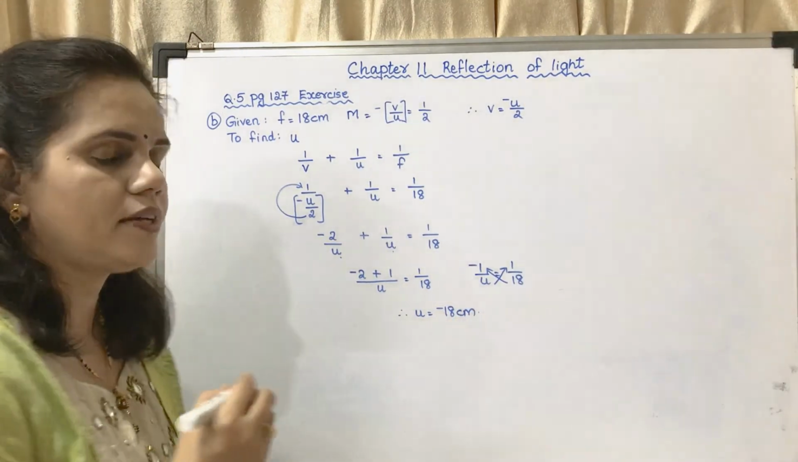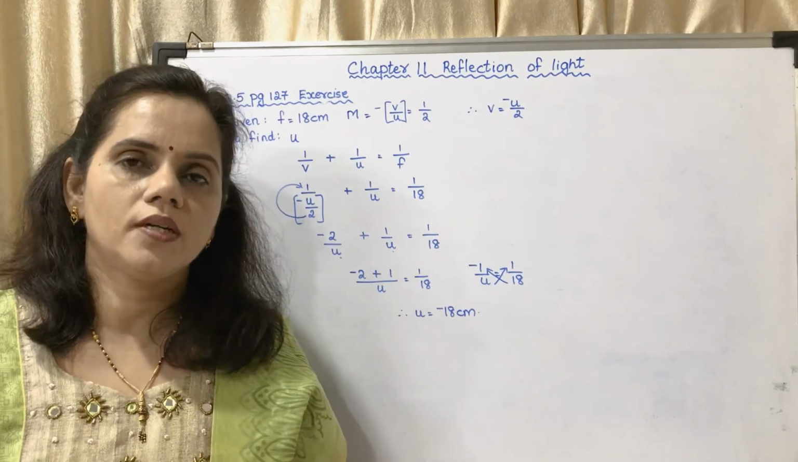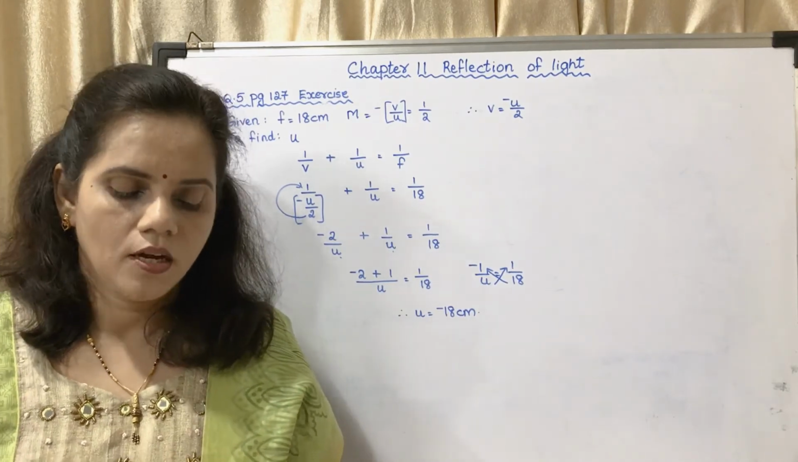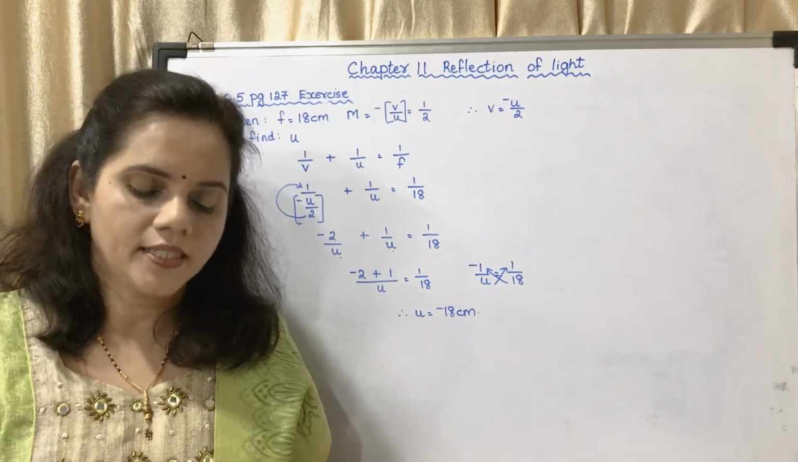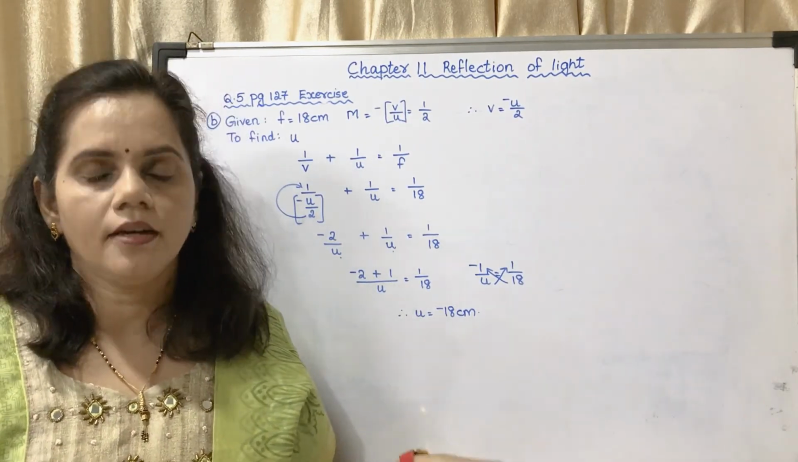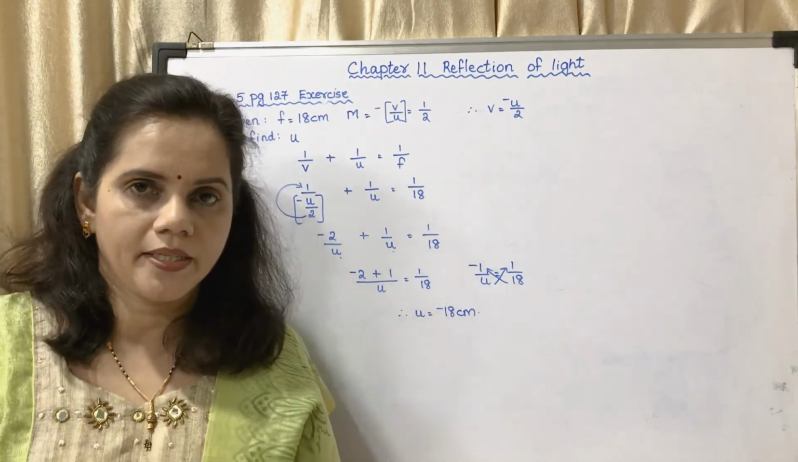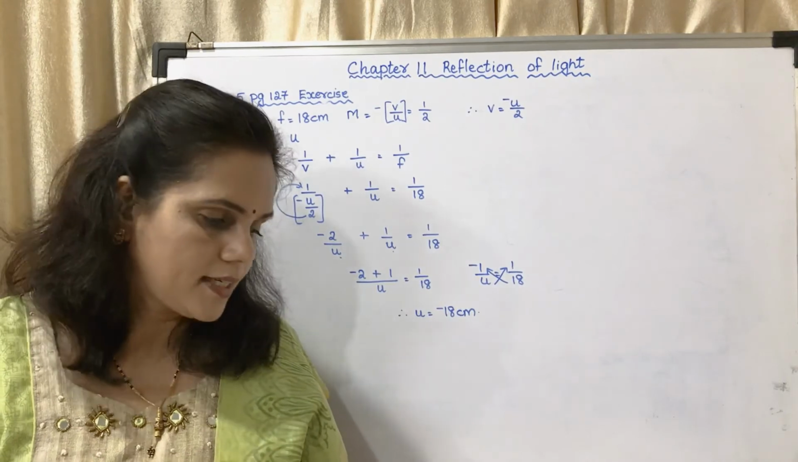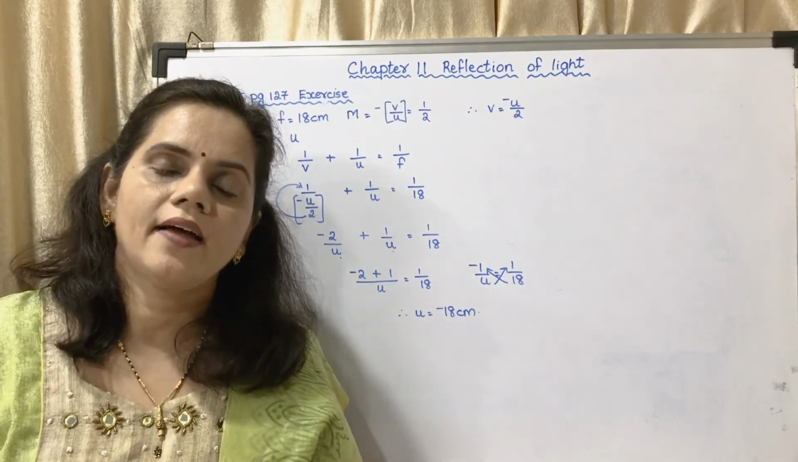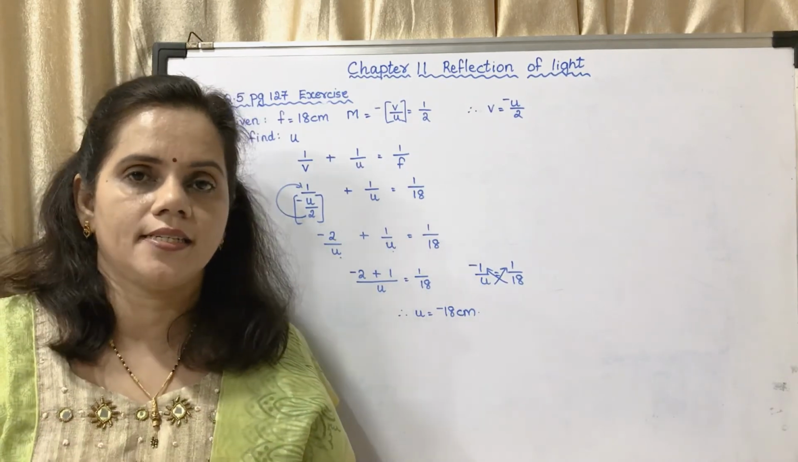Okay, you have to get the value of u as minus, because u is always minus. What does u denote? u denotes the distance of the object, that is 18 centimeter. In the answer in the textbook, they have given 18 centimeter only. They haven't mentioned the sign, that is minus. Why haven't they mentioned the sign?